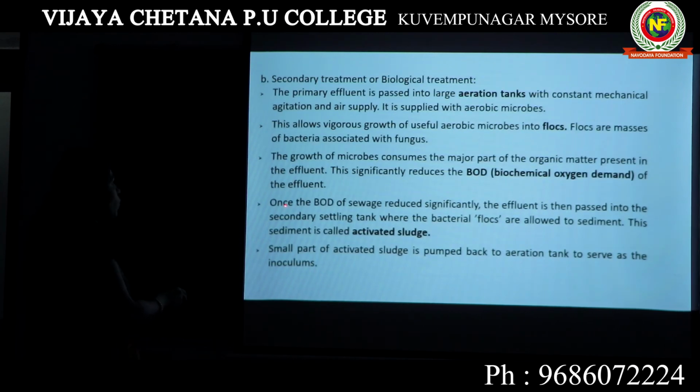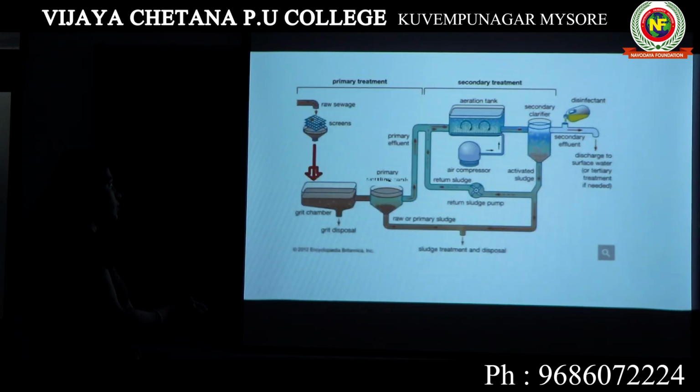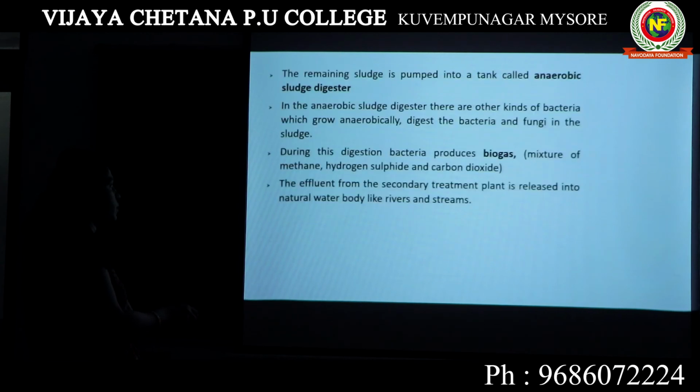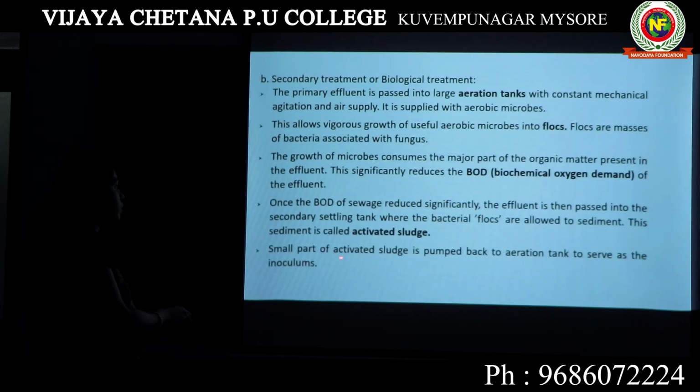Here we will see, once the BOD of the sewage is reduced significantly, the effluent is then passed into the secondary settling tank where the bacterial flocks are allowed to sediment. This sediment is called activated sludge. A small part of the activated sludge is pumped back to the aeration tank to serve as the inoculum.